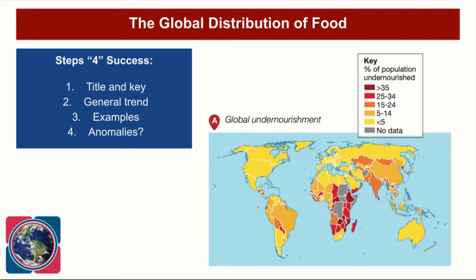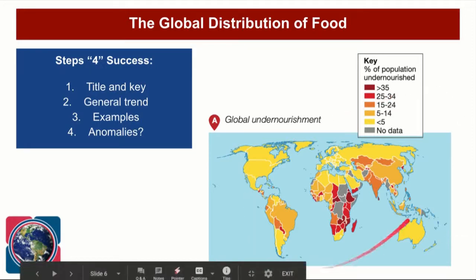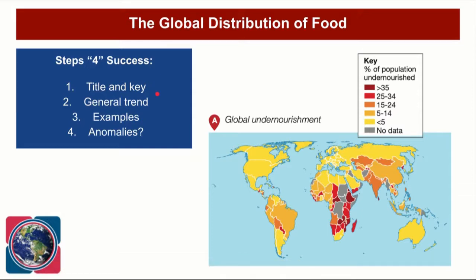Okay, so I said that we were going to look at lots of maps and graphs today, and that's exactly what we're going to do. We're going to follow my steps for success, which we would normally go through in the class, and we're going to have a look at this first map, which you can see up here on the screen. Remember, my first step for success when analysing maps and graphs is to look at the title and to look at the key.